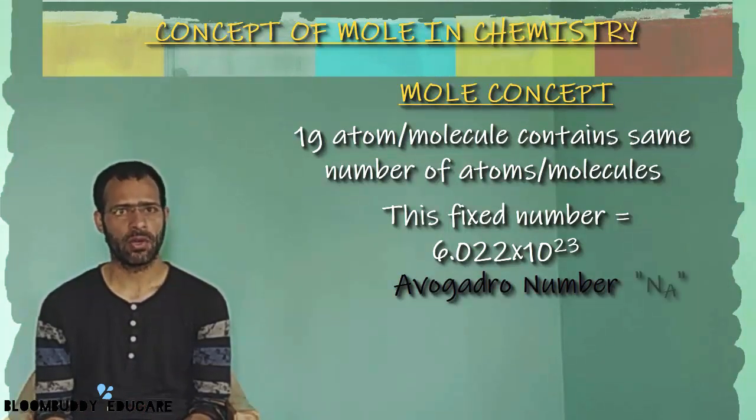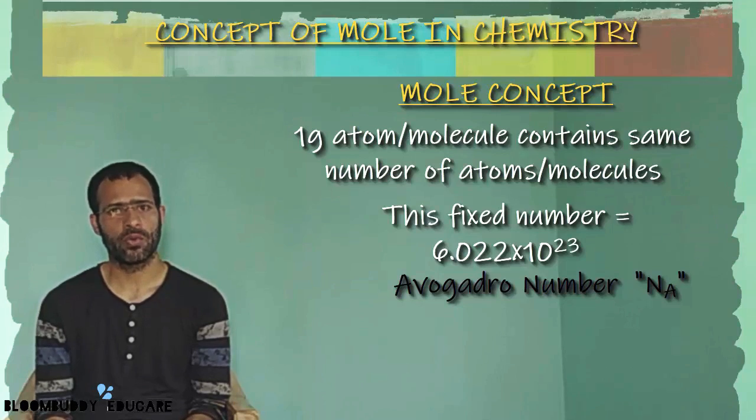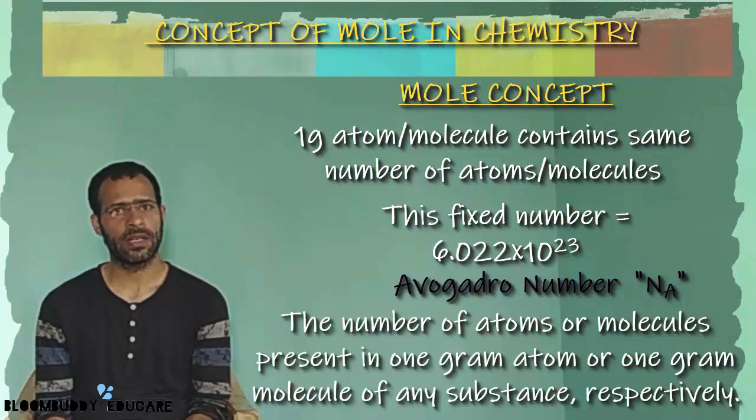This number is always denoted by a capital N or as N subscript A. So, in simple terms, we can say Avogadro number is equal to 6.022 into 10 raised to the power 23. The Avogadro number can be defined as the number of atoms present in 1 gram atom, or gram atomic mass, of any substance if the substance is atomic, or the number of molecules present in 1 gram molecule, that's the gram molecular mass of any substance, if the substance is molecular in nature.